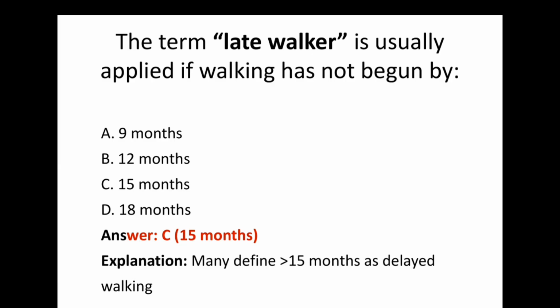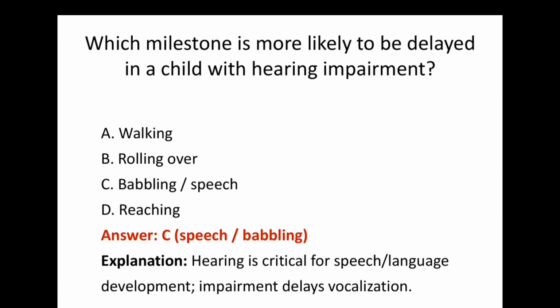The next question, the term late walker is usually applied if walking has not begun by. And the answer is B, 15 months. The next question, which milestone is more likely to be delayed in a child with a hearing impairment? And the answer is speech or babbling. So hearing is critical for speech and language development.